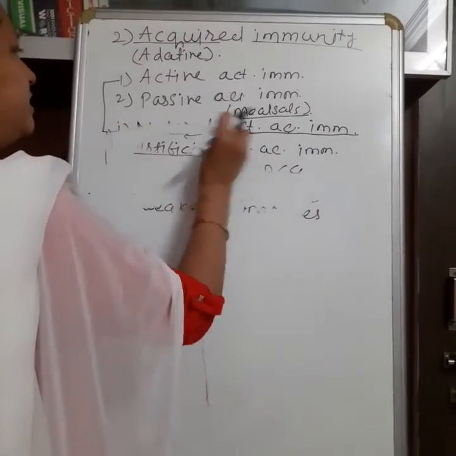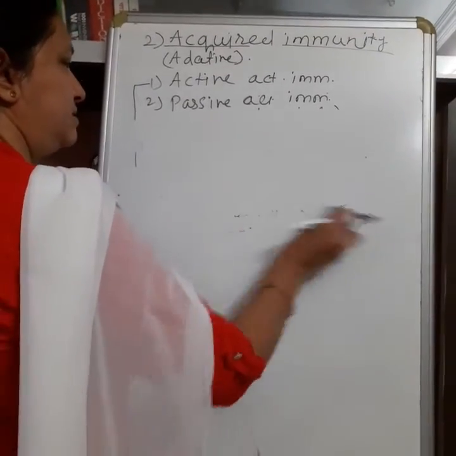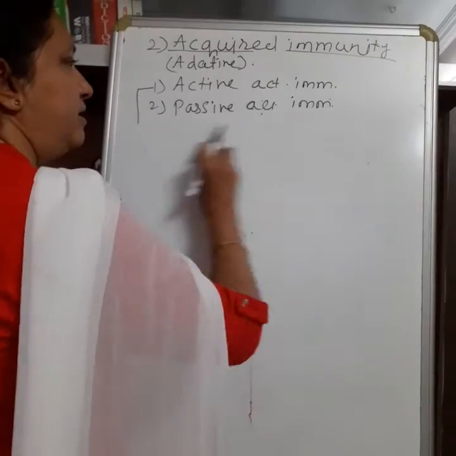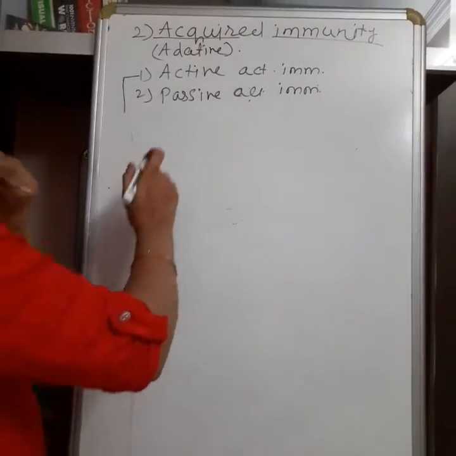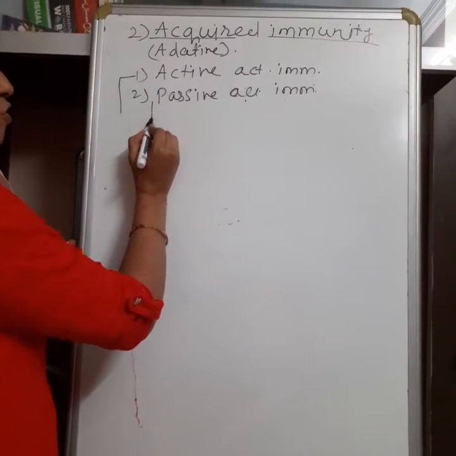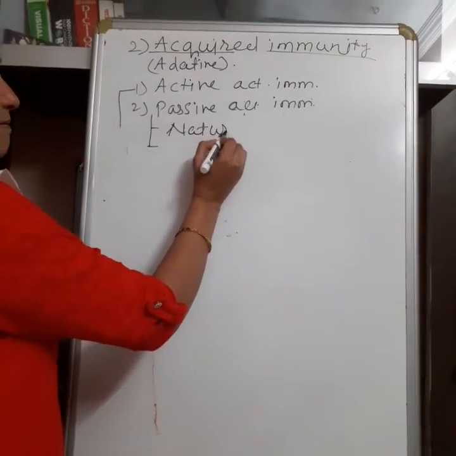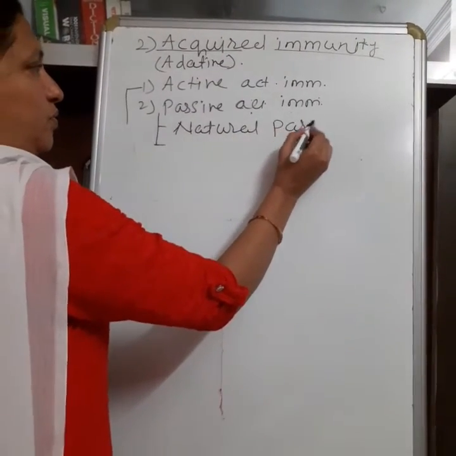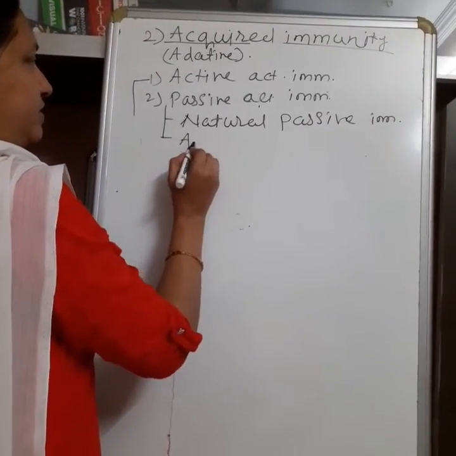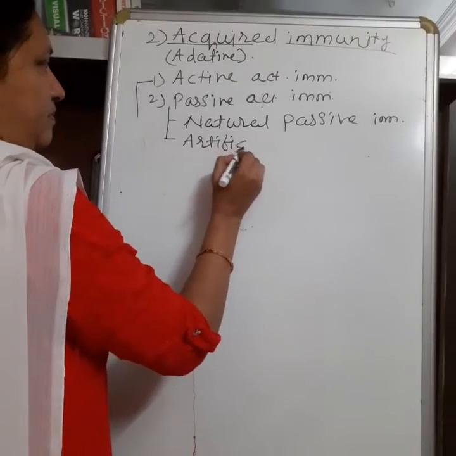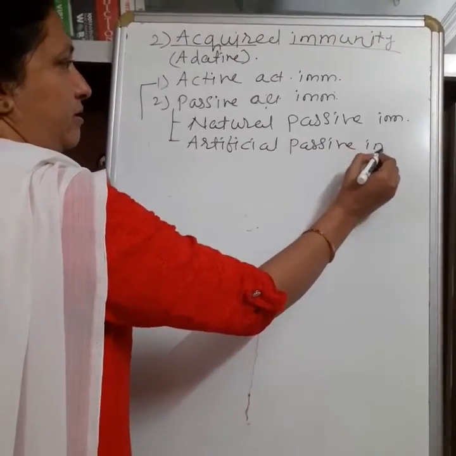And now the second type of acquired immunity is passive immunity. It is temporary. This type of immunity does not work for the whole life. Now this passive immunity is also of two types: natural passive immunity and artificial passive immunity.